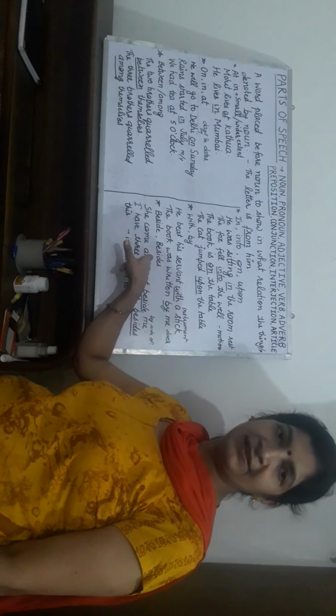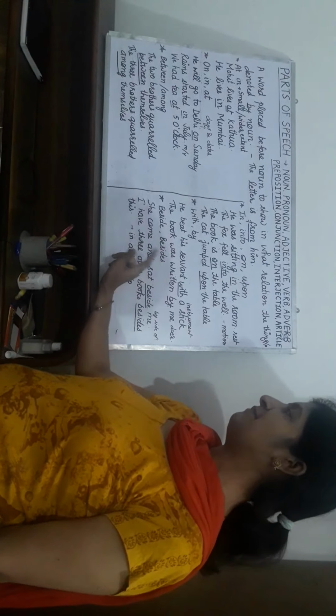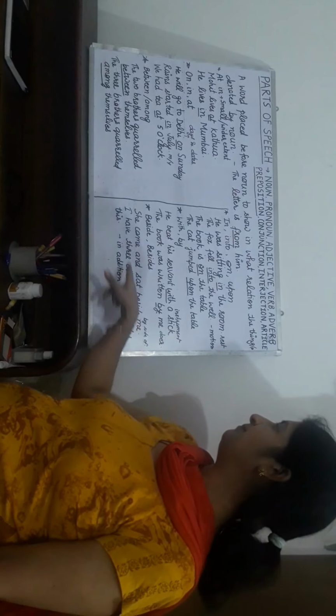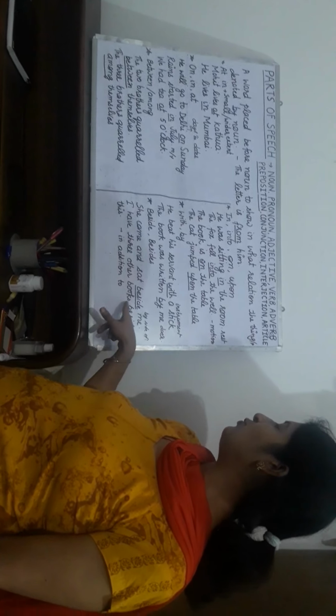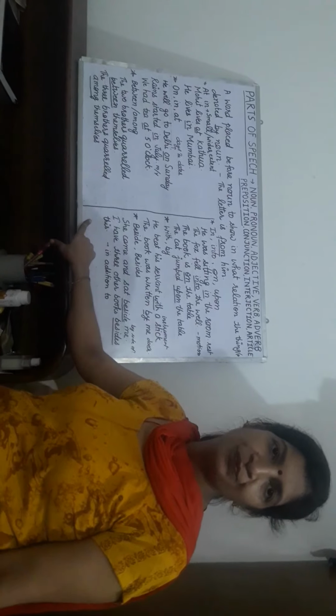Beside and besides. Beside means by the side of, means near, and besides means in addition to. So she came and sat beside me, near me. I have three other books besides this, in addition to. In this way, we can practice more and more prepositions with sentences using them.